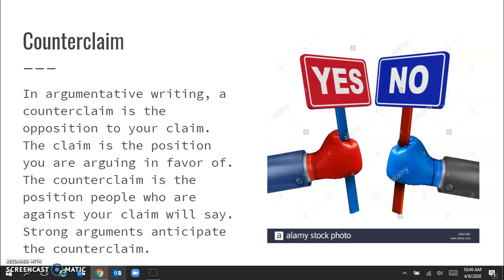So a strong argument will anticipate the counterclaim. If you are saying, yes, we should do something, you want to consider what the other side is. For the people who say, no, we should not do that, why are they saying that? What are their reasons? That's how you understand the counterclaim of your position.